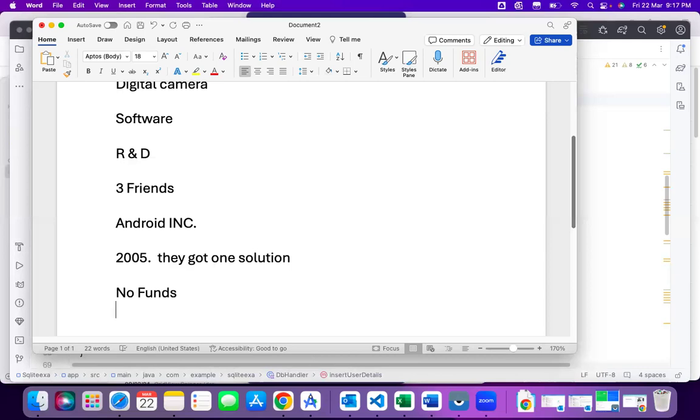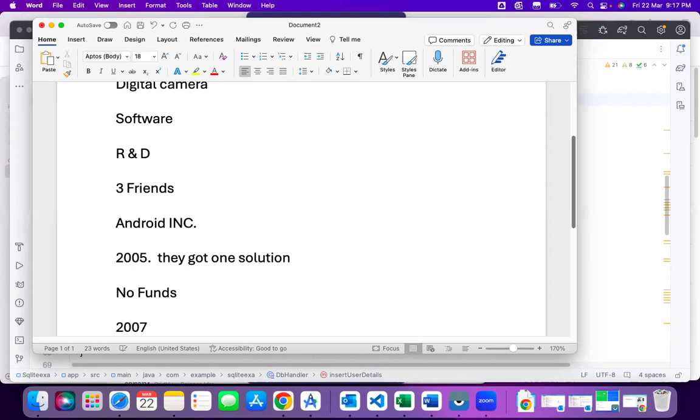They approached multiple companies like Nokia, Symbian, Samsung, HTC, many mobile device manufacturers, but no one accepted their request to invest.